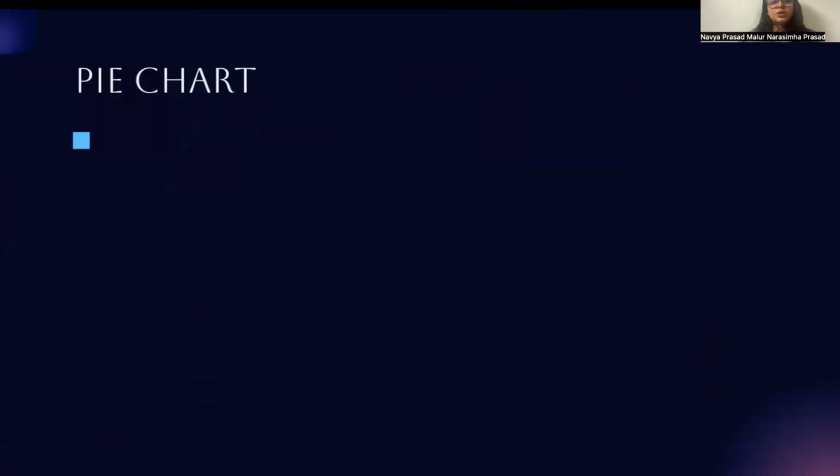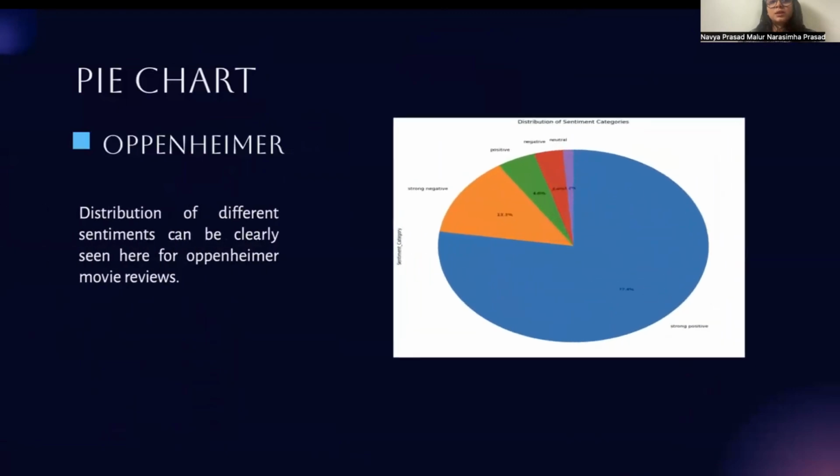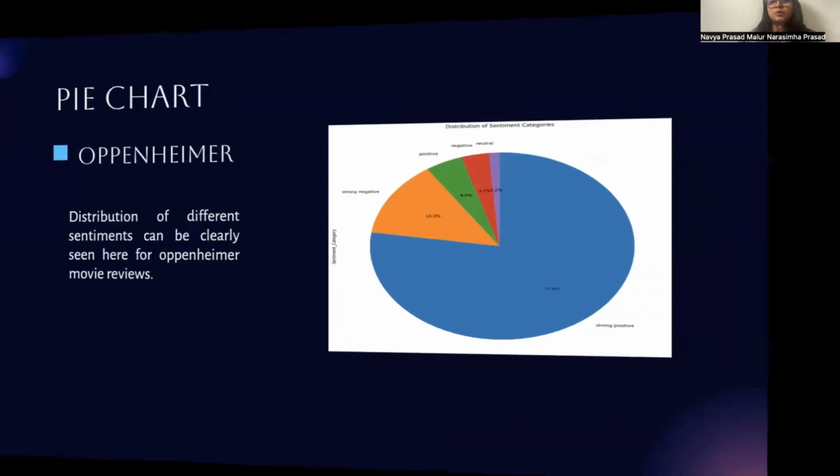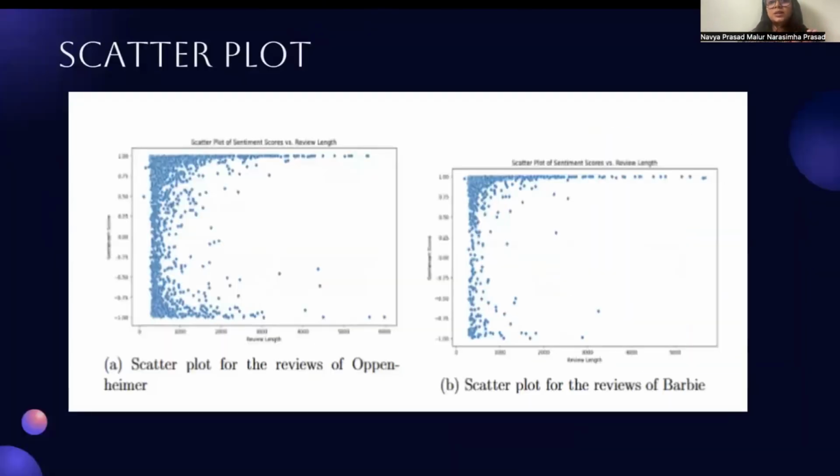Then coming to the pie chart, it basically shows the distribution of the sentiment categories. We have taken the movie Oppenheimer here to show the visualization. We can see that 77.4% of the reviews were strong positive reviews, and then followed by 13.3%, which were strong negative reviews.